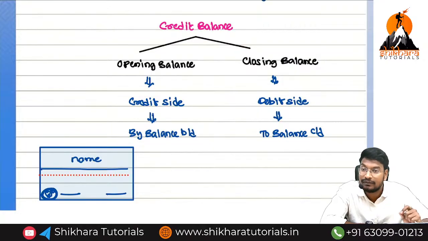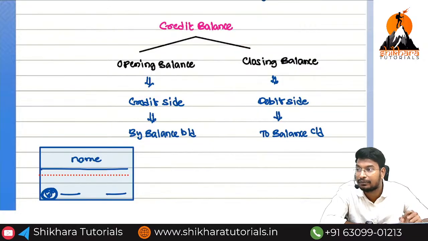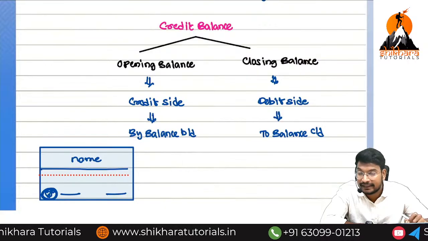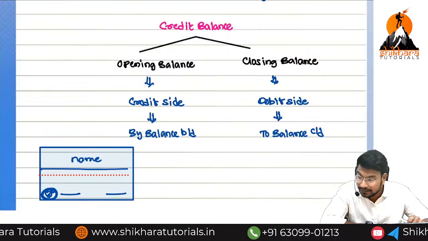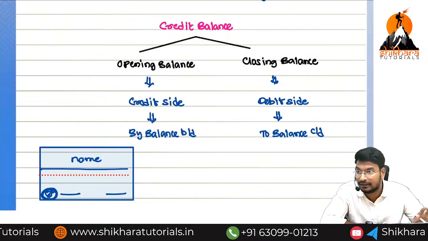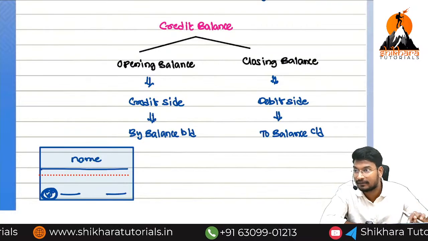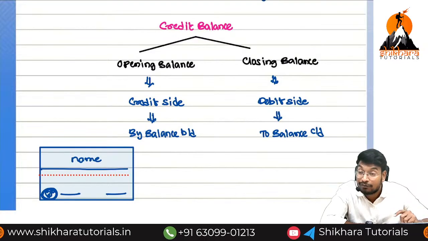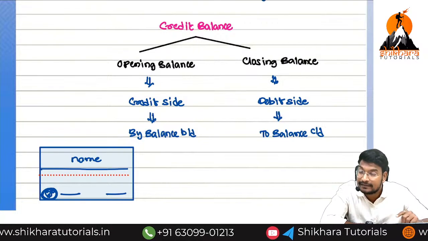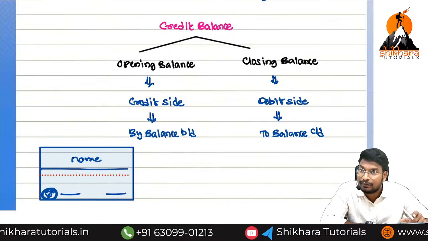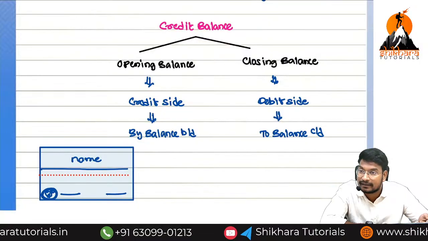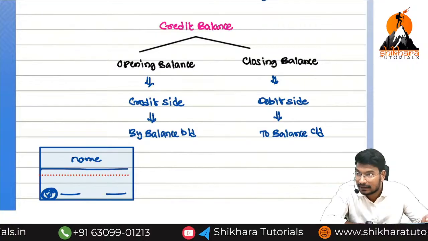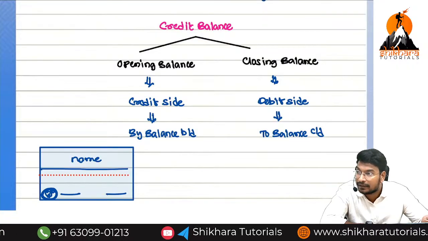Then, if the debit balance increases, what we need to do? Debit. If the debit balance decreases, what we need to do? Credit. If the credit balance increases, credit. If the credit balance decreases, debit. Then opening and closing balances. For the debit balance, opening balance will be on the debit side. What we need to write? To balance brought down. For the debit balance, closing balance will be on the credit side. What we need to write? By balance carried on. Closing means carried on, opening means brought down.